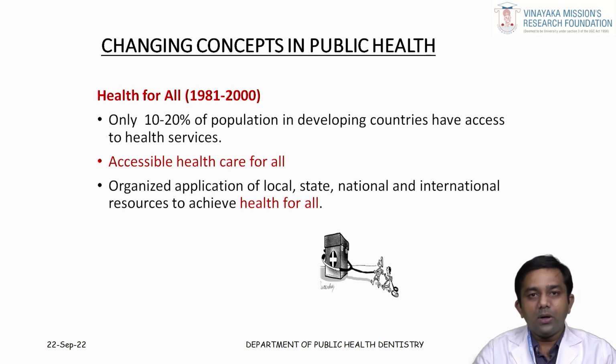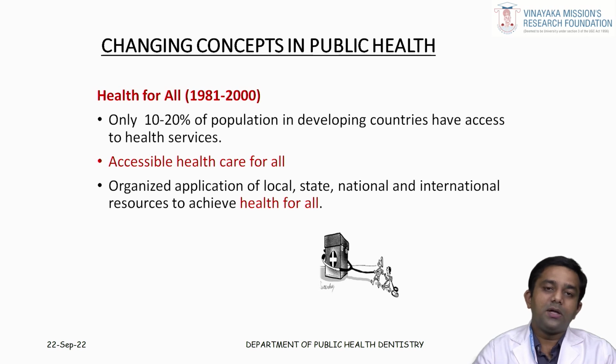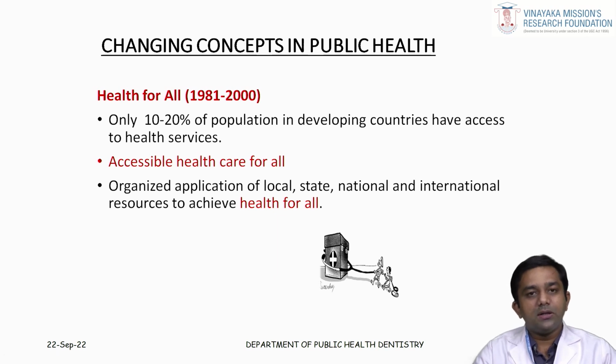Because of the unequal distribution of healthcare, people residing in rural areas were not able to get proper treatment, as proper healthcare services were not available for their needs. So, they wanted to bring healthcare to their place, like the establishment of primary health centers and sub centers in their community itself, so that they can utilize these services. That is the changing concepts in public health. Under this, you have 4 phases, and the most important is the health for all phase.